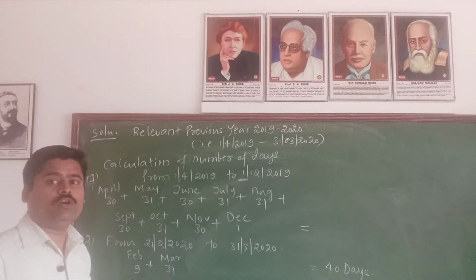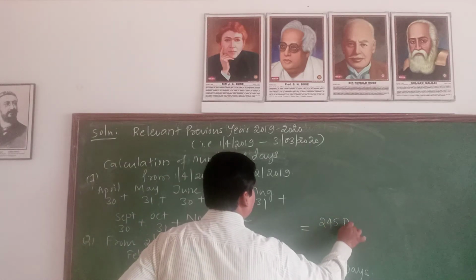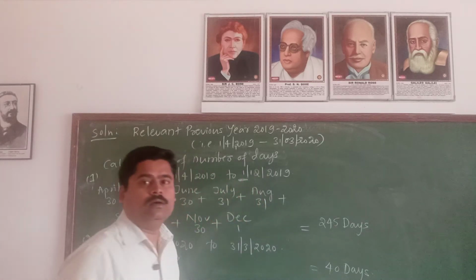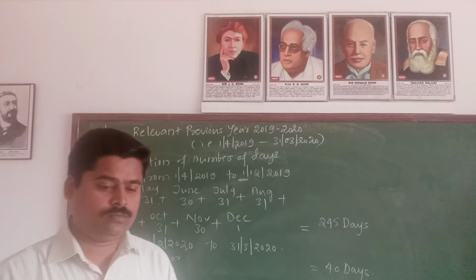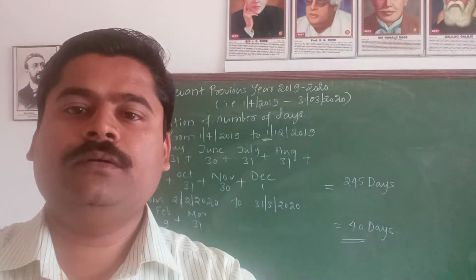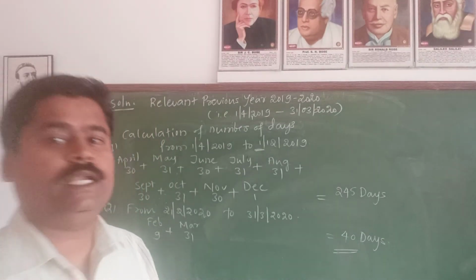It will be 245 days. And when I add both these, 245 plus 40 days, how many days will we get? The total of both will be 285 days.